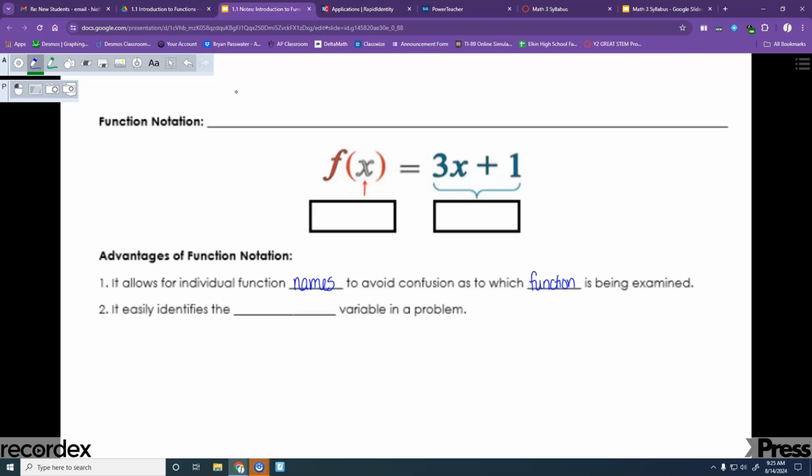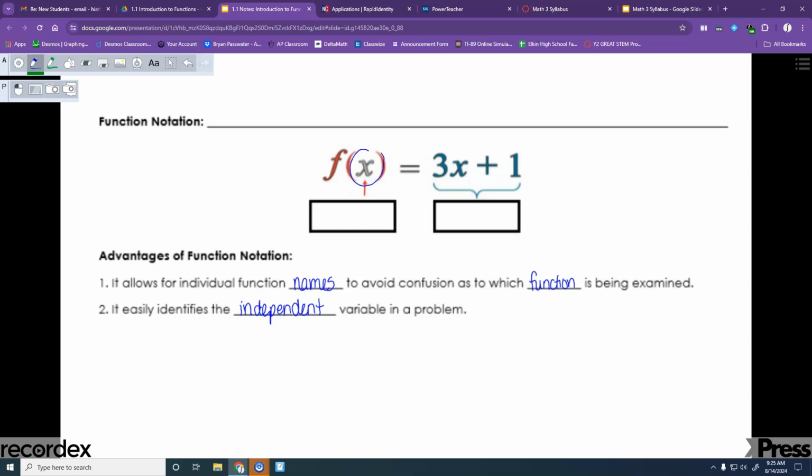It also easily identifies the independent variable in a problem. The independent variable is what you're putting into the problem. Most of the time we see x there. It doesn't have to be. It could be a different letter.